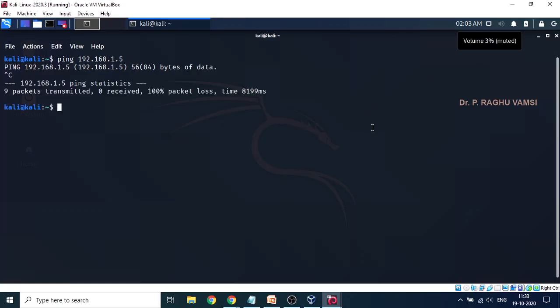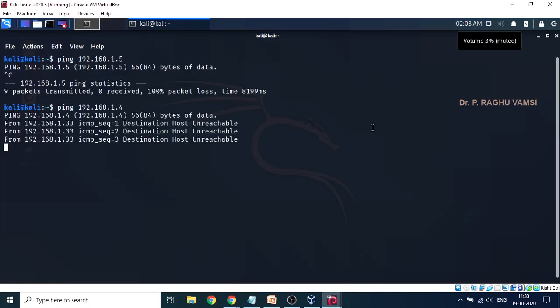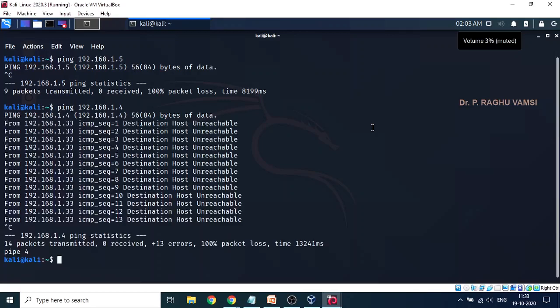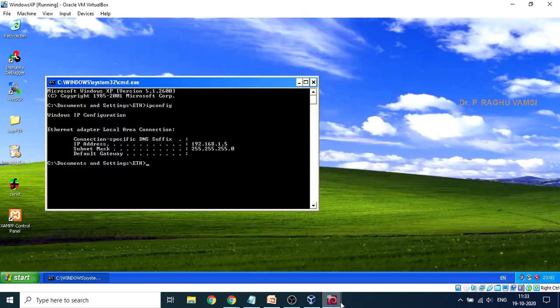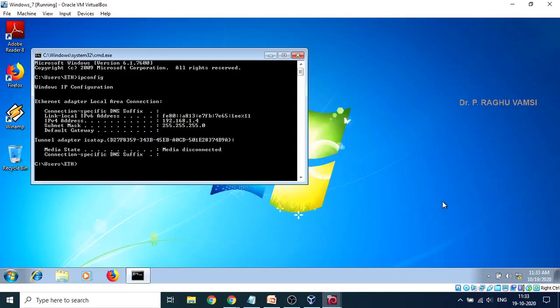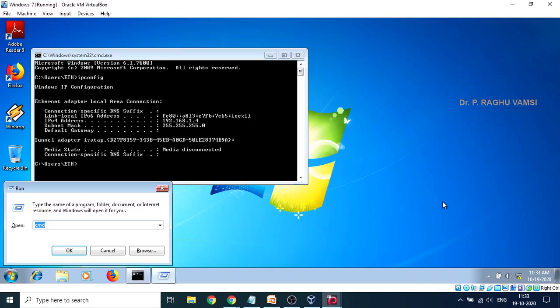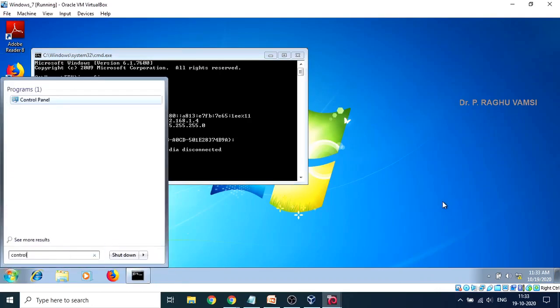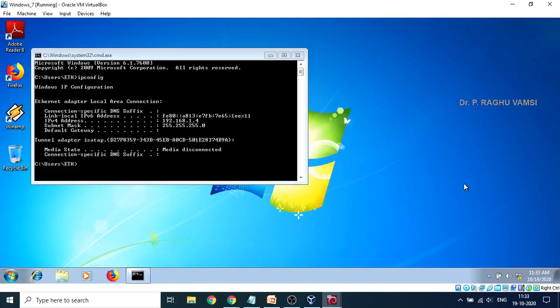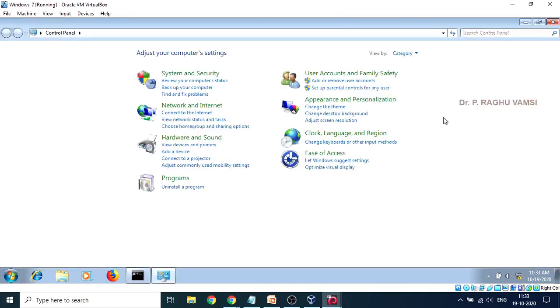and 1.4. Here also you are not getting a response from the Windows. The reason for this is that the firewall is on in both Windows XP and Windows 7. If you look in the control panel, you can go to the control panel, and there you can find the firewall.